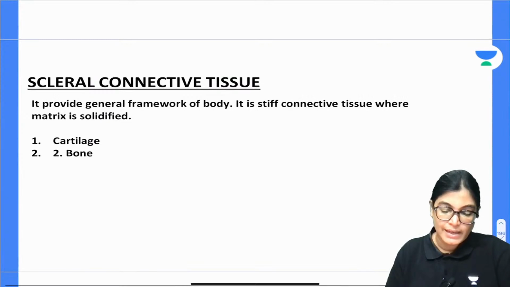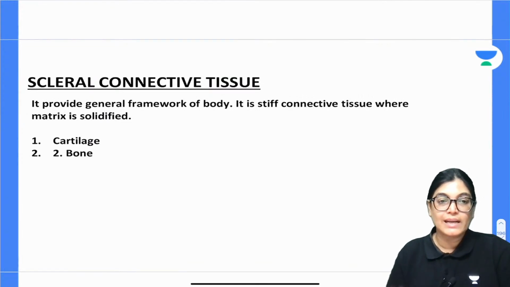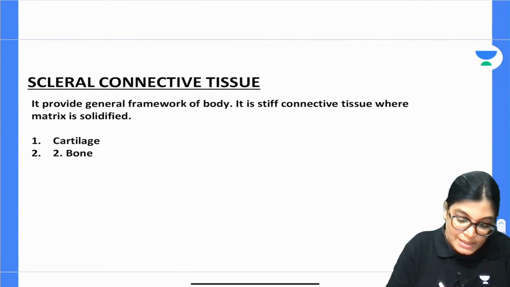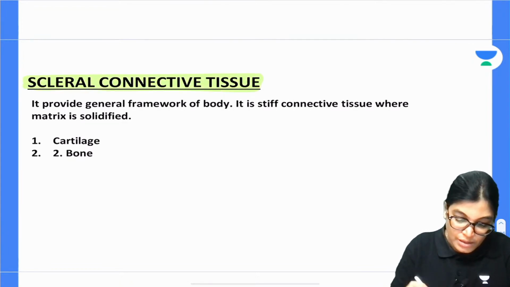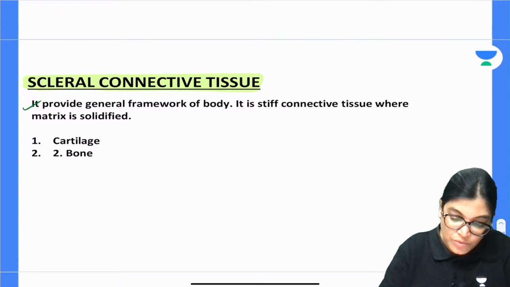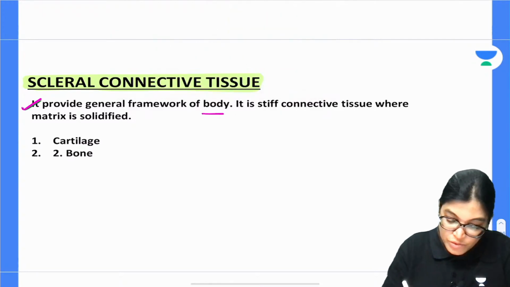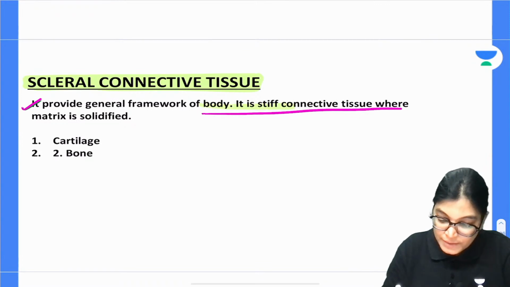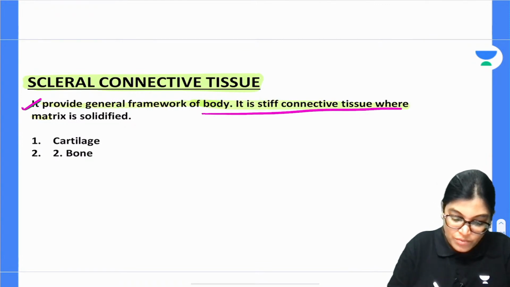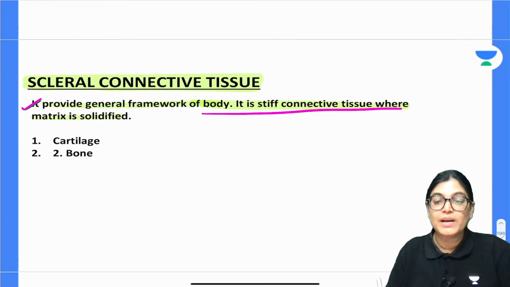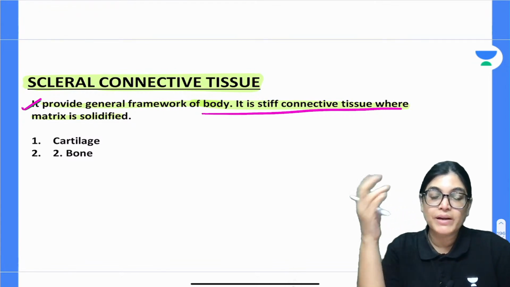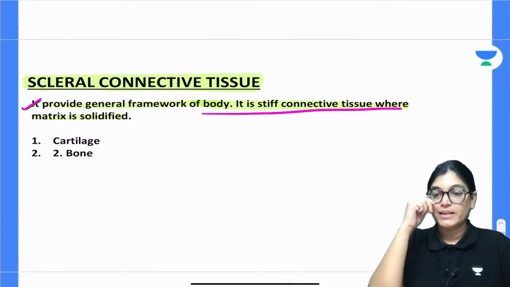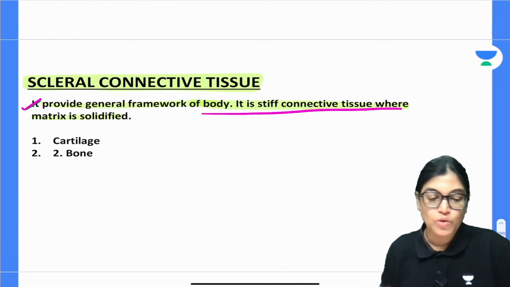Now, let us talk about skeletal connective tissue. When we are talking about skeletal connective tissue, it provides a general framework of the body, and it is a stiff connective tissue. Among the special skeletal tissues, the cartilage and the bones will be taken as a separate class, in which the histology of cartilage and bone will be studied in much more detail.